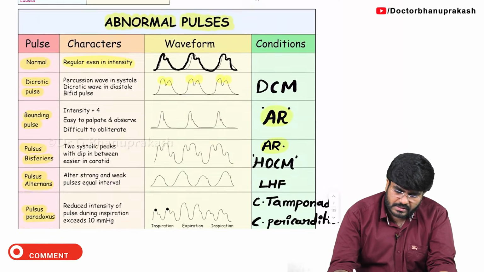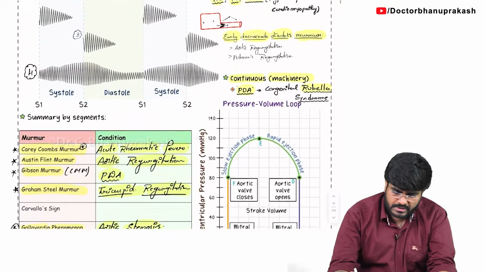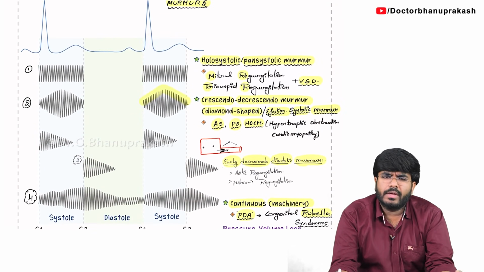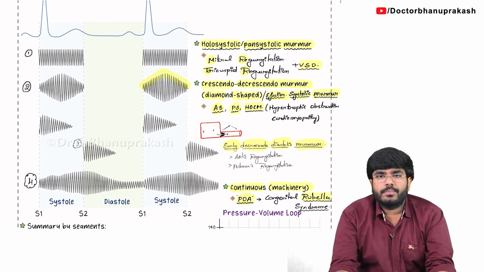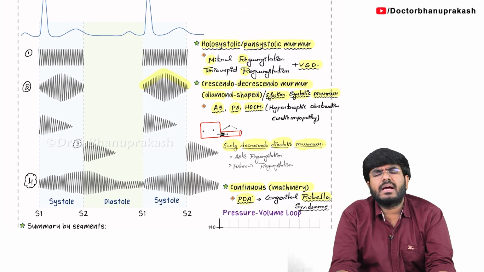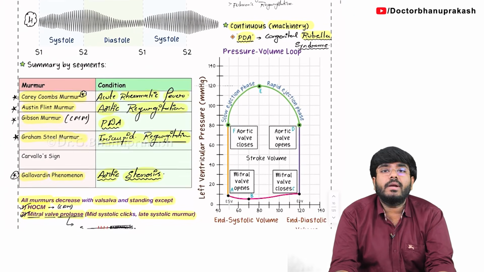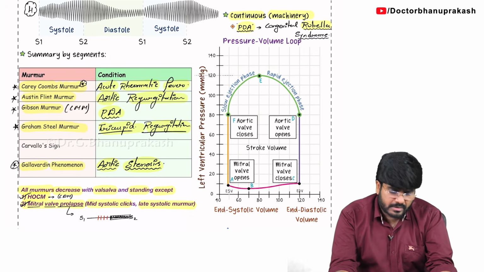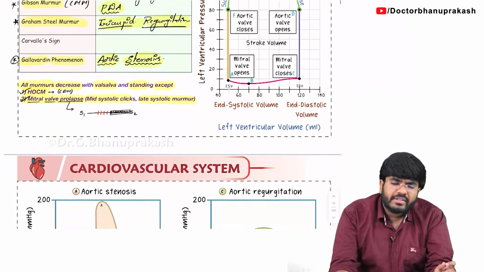Okay, so with this, what have we completed? We have completed the normal heart sounds. Previously I explained the normal heart sounds S1, S2, S3, S4. Now here I have explained the murmurs also: the systolic murmurs as well as the diastolic murmurs, the conditions associated with systolic and diastolic murmurs, and also some important named murmurs like Carey-Coombs murmur, Graham Steell murmur, Austin Flint murmur. These important murmurs I have explained, and with the exceptions also.